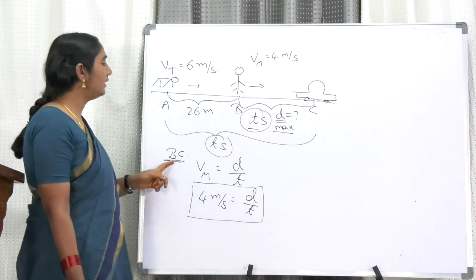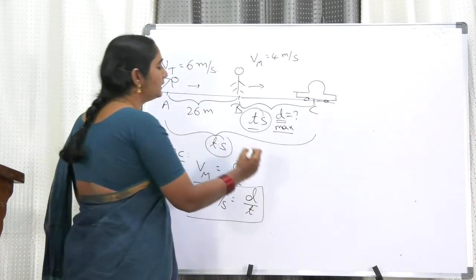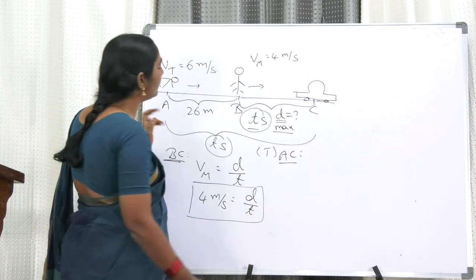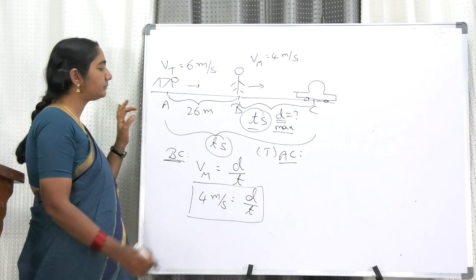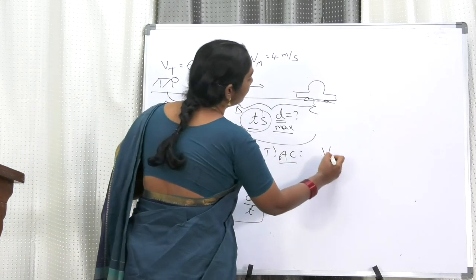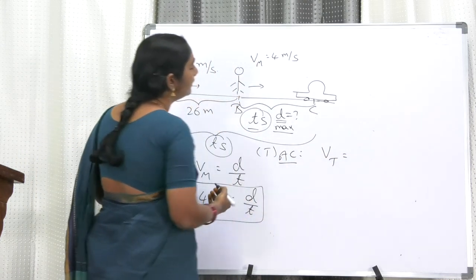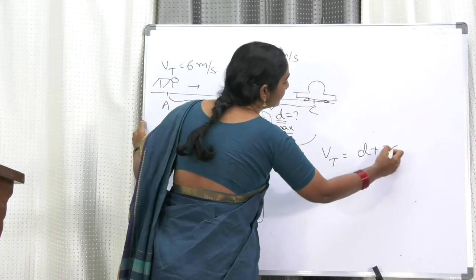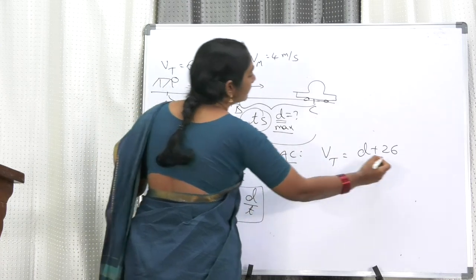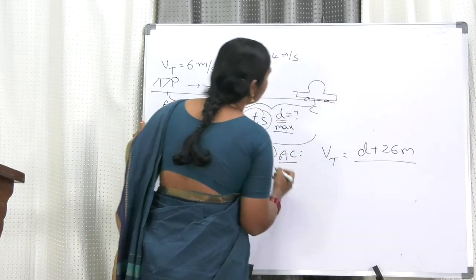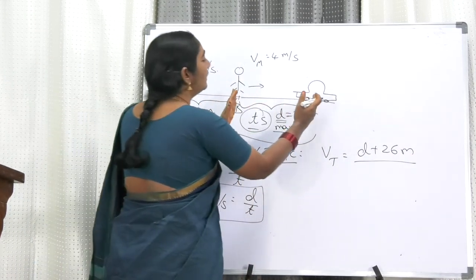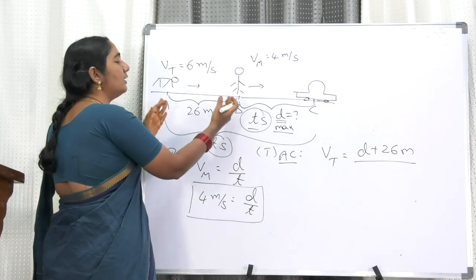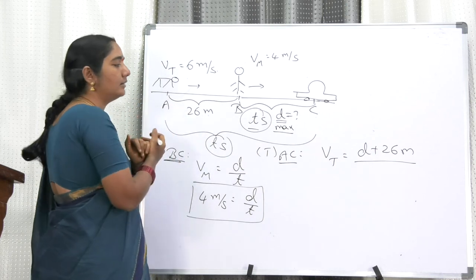Right. Now let us take the case A to C. This is the case of the tiger. Tiger is moving from A to C. Now the velocity of the tiger is distance by time. Distance here in this case is D plus 26 meters, because this is 26 and this is D. It is given in the problem that the tiger is 26 meters behind the man.